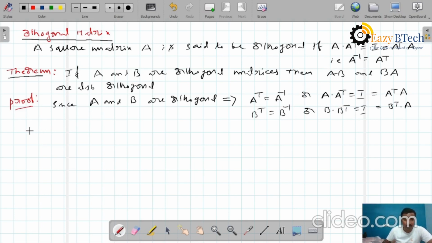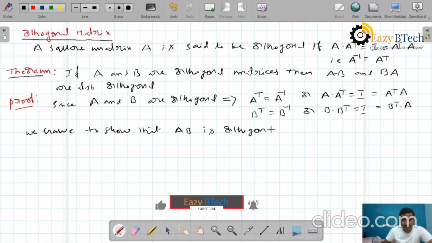So here we have to show that AB is orthogonal. What is the meaning of AB is orthogonal? We have to show these two identities. First I am taking AB whole transpose.